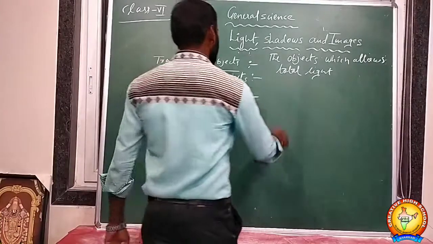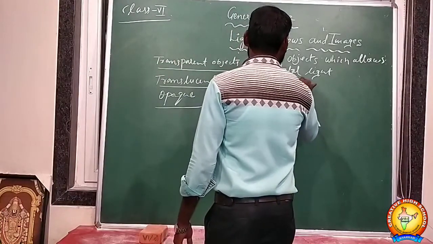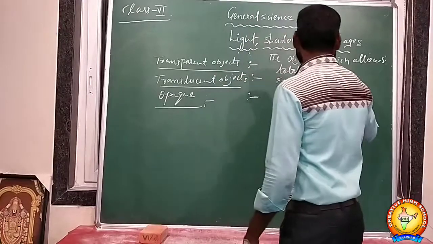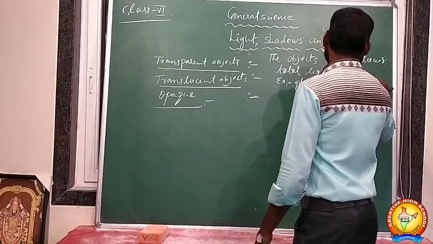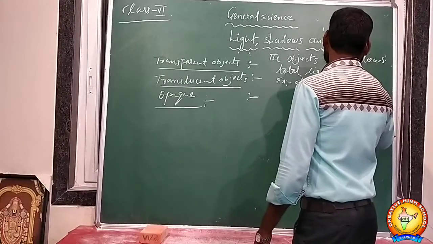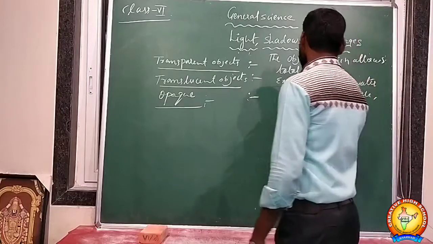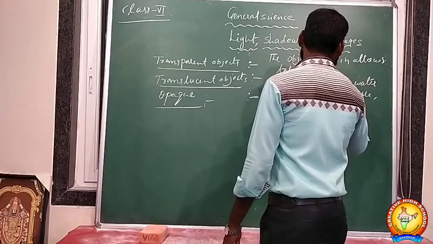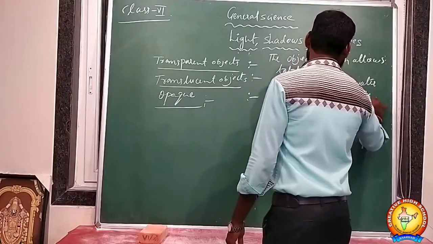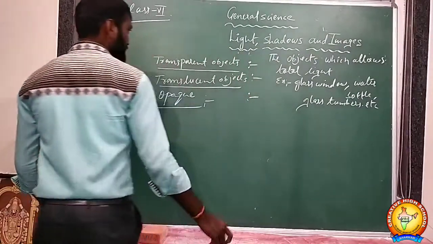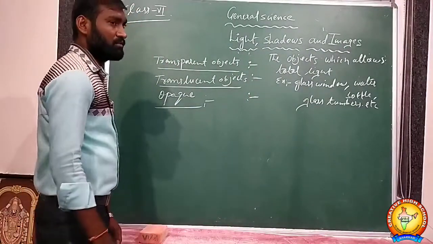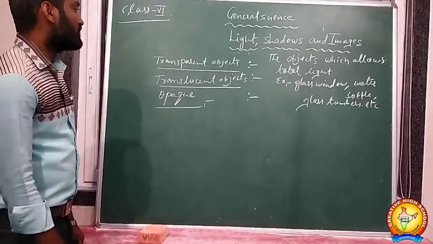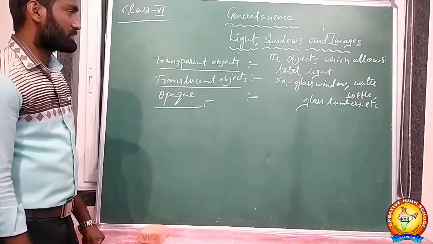Examples of transparent objects are glass windows, water bottles, some glass beakers, glass tumblers, etc. These are the examples for transparent objects.